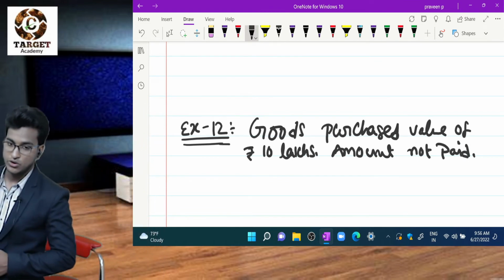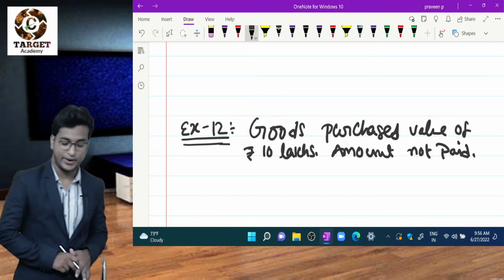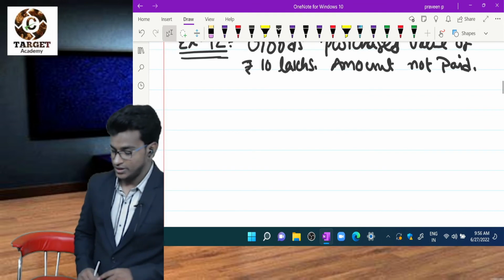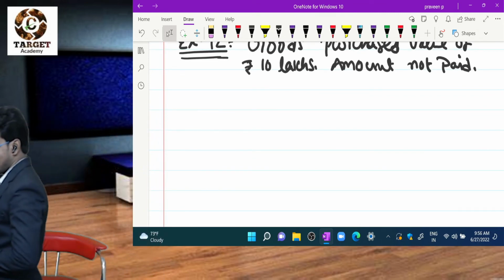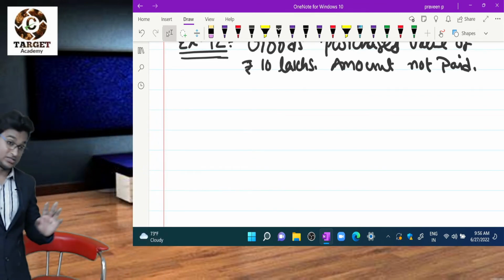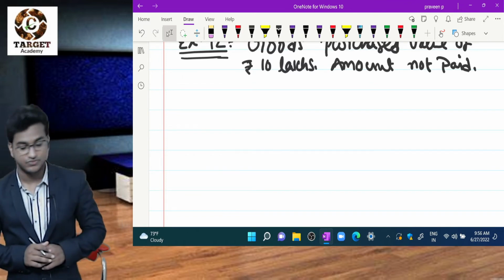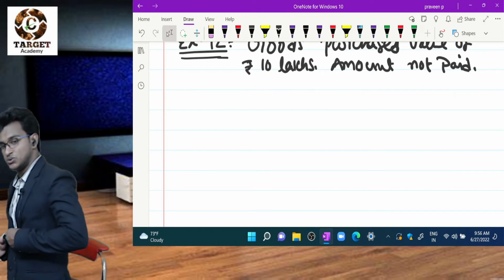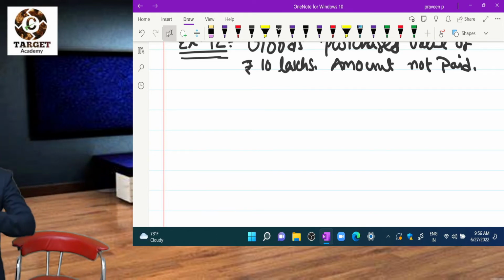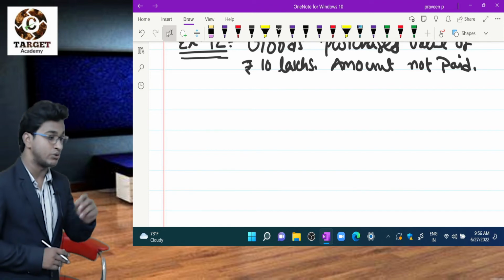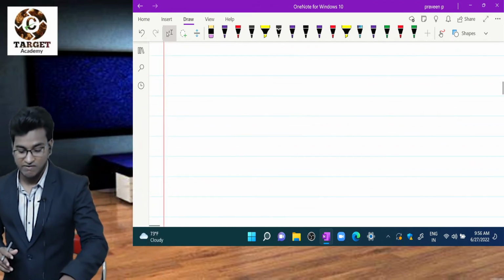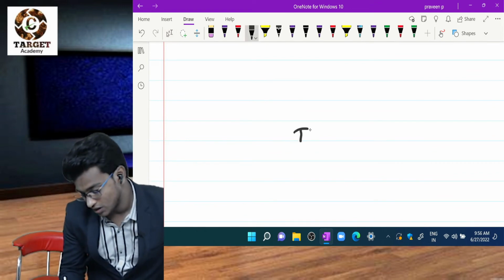Goods purchased of value 10 lakhs and amount not paid. So here we are not paying cash, but we purchased goods. That means what is happening there? We are purchasing goods but not paying cash. That is called a credit transaction. So for this we have to know the difference between cash transaction and credit transaction. I'll revise this concept once. Please listen carefully. Important concept.